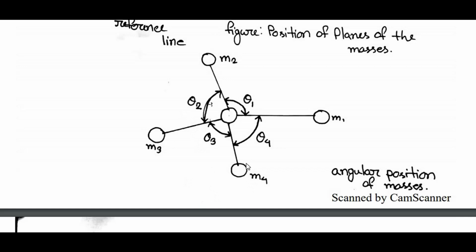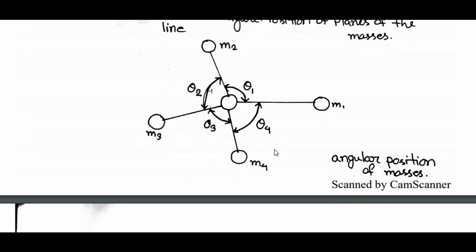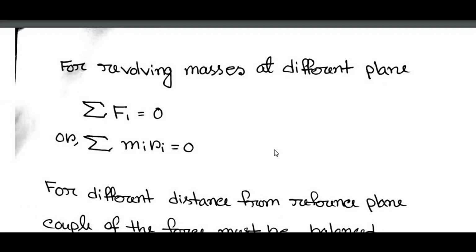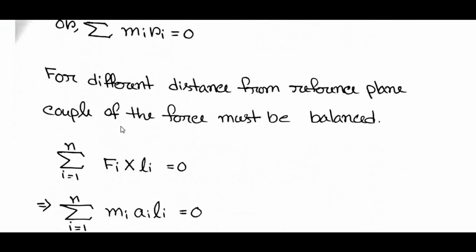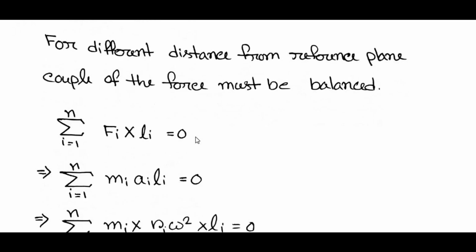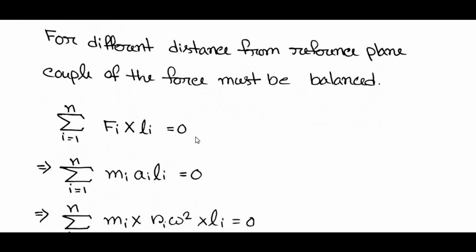If we consider a balanced position for revolving masses at different planes, then all forces summation must be 0. The moment of the force is M1 R1. But here, for different distances from the reference plane, a couple is created, so the couple of the force must also be balanced.